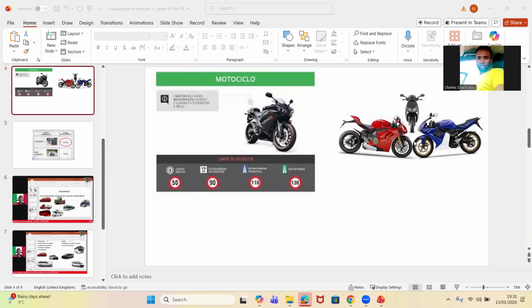What is the keyword there? Because watch, I might say it again. If it is a motorcycle, their cylinder è superiore. It is superior, more than 50 centimeters. See, in English, it is more than 50 centimeters cube or 50 cc. Now, can you discuss ciclomotore? You have already spoken, but I want you to tell me the keyword. What is the keyword there concerning the cylinder of ciclomotore?